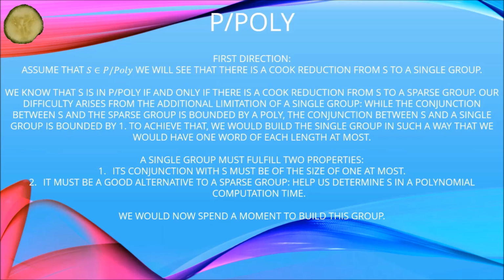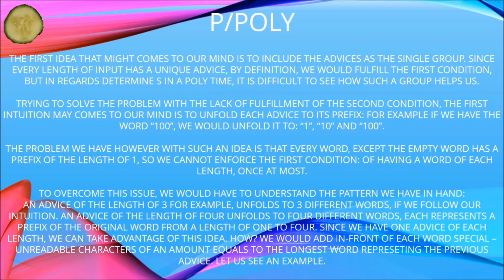We would now spend a moment to build this group. The first idea that might come to our mind is to include the advices as the single group. Since every length of input has a unique advice by definition, we would fulfill the first condition. But in regards to determining S in polynomial time, it is difficult to see how such a group helps us.